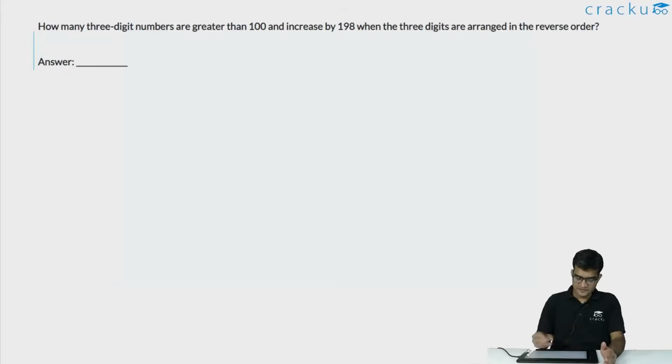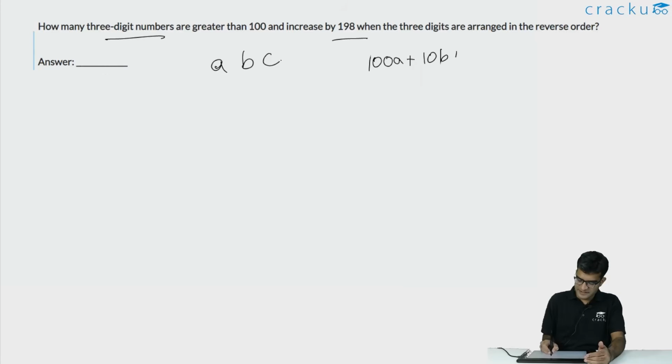In this question, we are asked to find out how many 3-digit numbers are greater than 100 and increase by 198 when the 3 digits are reversed. Let us assume that the 3-digit number is A, B and C, where A is in the hundreds place, B is in the tens place and C is in the units place. So the value of this 3-digit number will be equal to 100A plus 10B plus C.